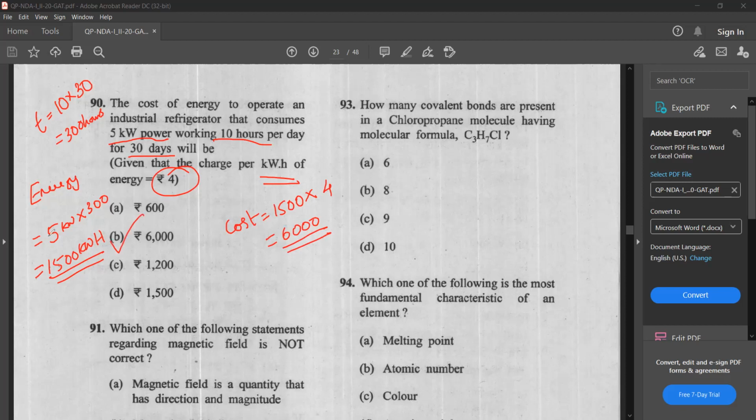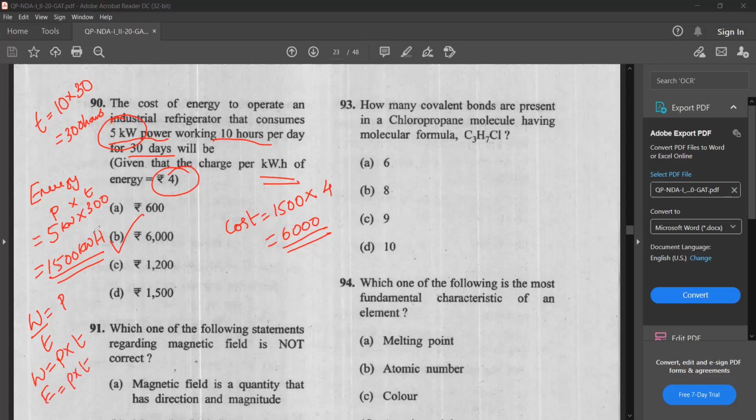Why am I multiplying power into time here? 5 kilowatt is power, and time is 300 hours. We know that work by time is power, so work is power into time. Here the work is in the form of energy, so energy is power into time.